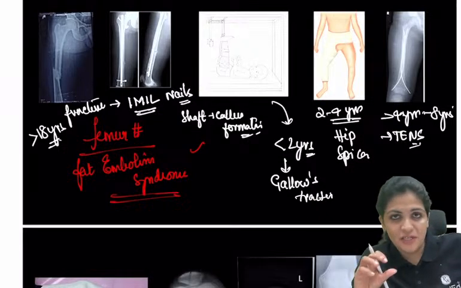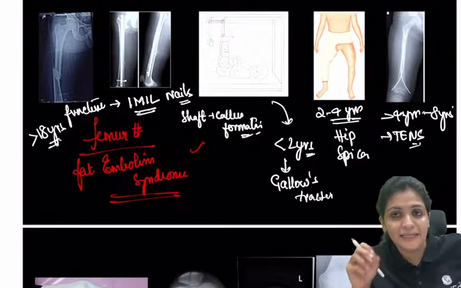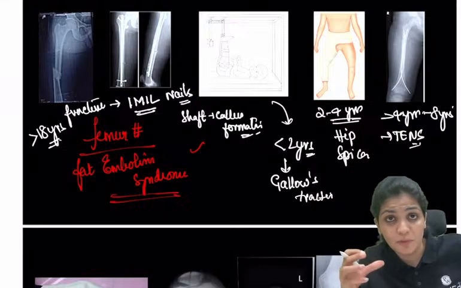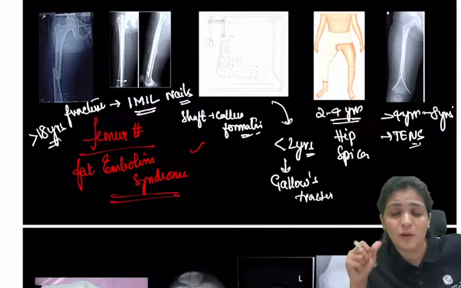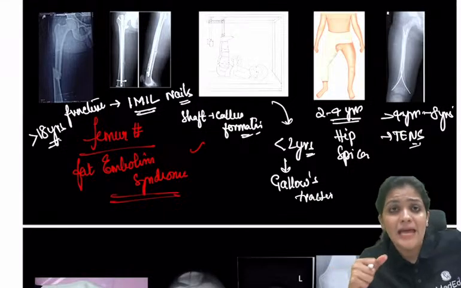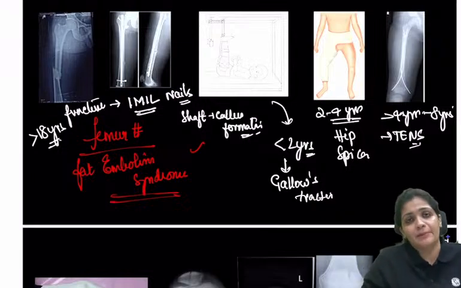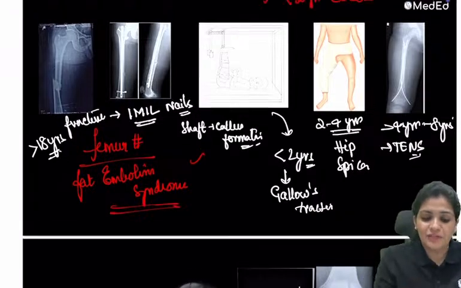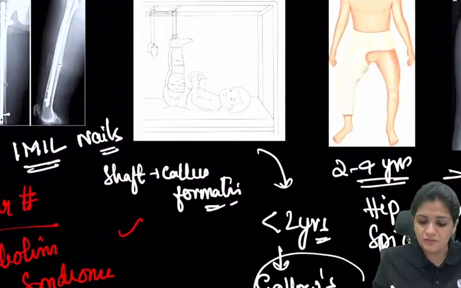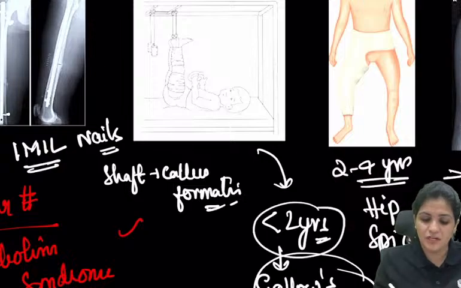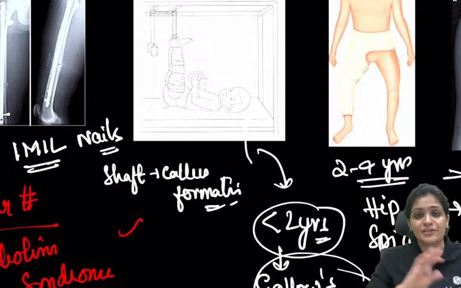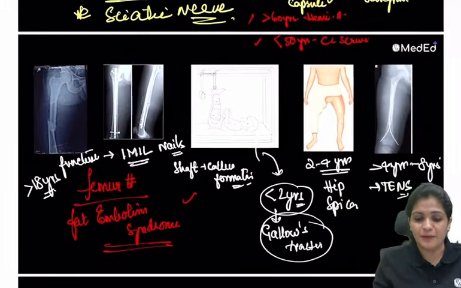So first femur fracture, the treatment is mainly the intramedullary nailing because it is a bone and you require more callus. So that is the intramedullary interlocking nail. And then if the patient is less than 2 years, you go for gallows traction. If it is 2 to 4 years, you go for hip spica.